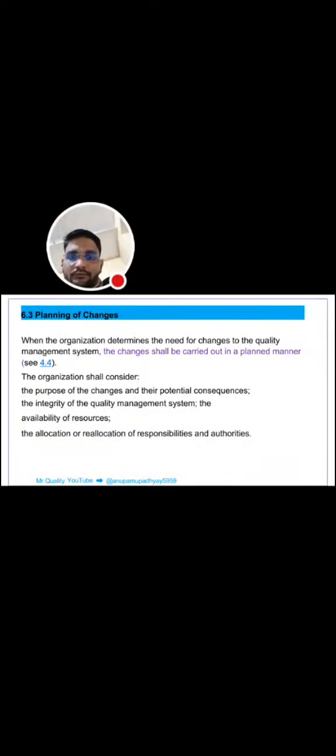Planning of changes. When the organization determines the need for changes, the changes shall be carried out in a planned manner. First, the organization shall consider the purpose of the changes, their potential consequences, the integrity of the QMS, the availability of resources, and the allocation or reallocation of responsibilities and authorities.